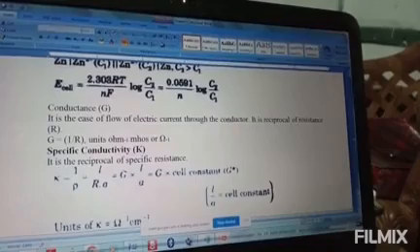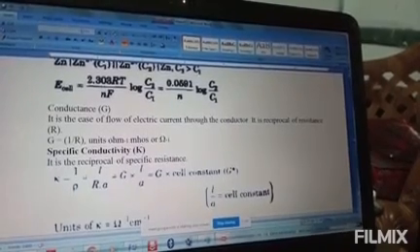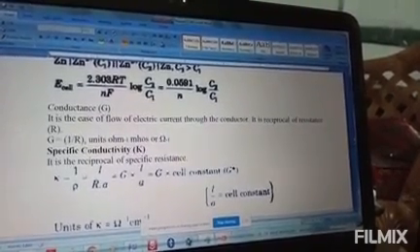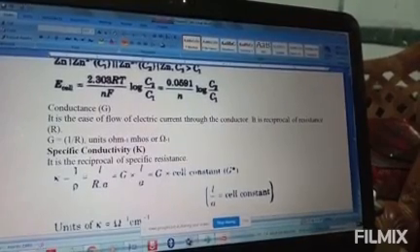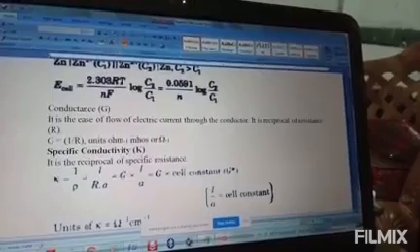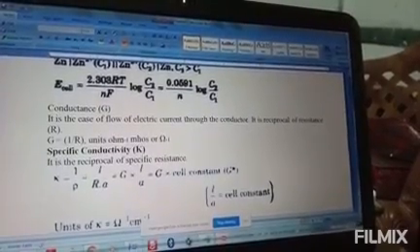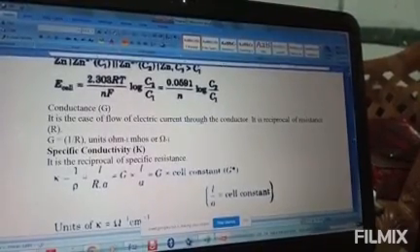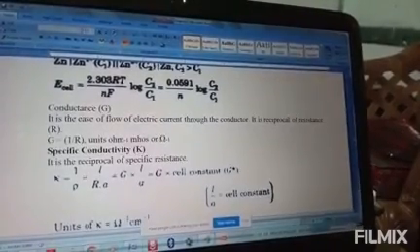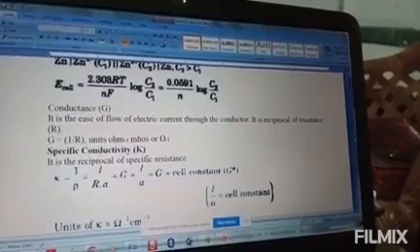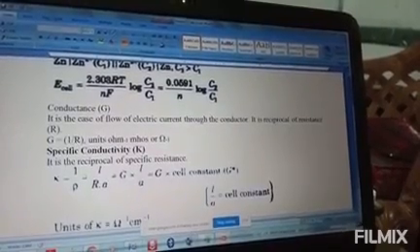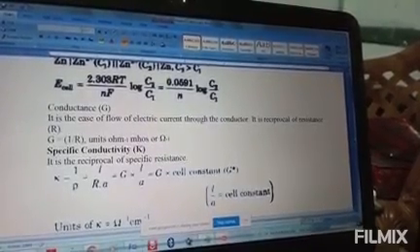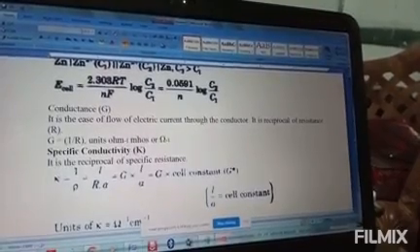Resistivity is the resistance of a conductor of length 1 centimeter and cross-sectional area 1 centimeter square. That means L and A are taken as 1, then resistance is equal to rho.